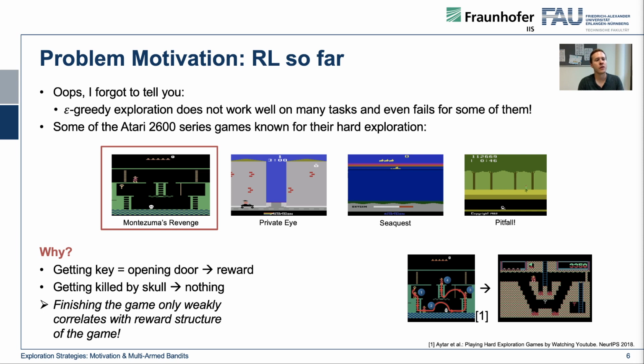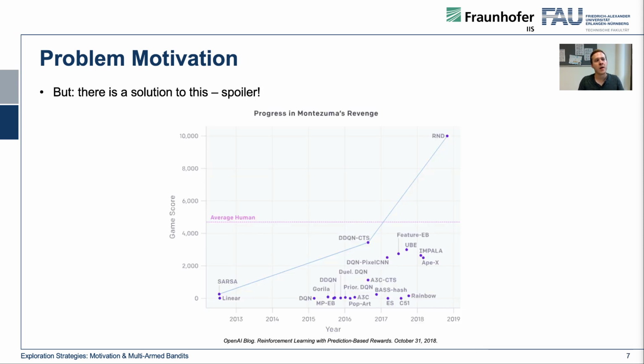In other words, the reward structure doesn't really guide our agent in how the behavior emerges, and that is basically the problem of exploration in reinforcement learning. So from a technical point of view, this is a little bit the motivation, the problem of exploration in DeepRL. However, I can spoiler you a little bit: there is a solution to this problem.